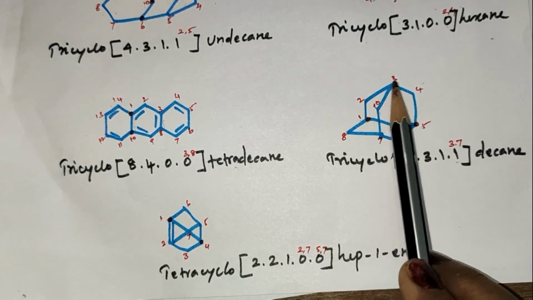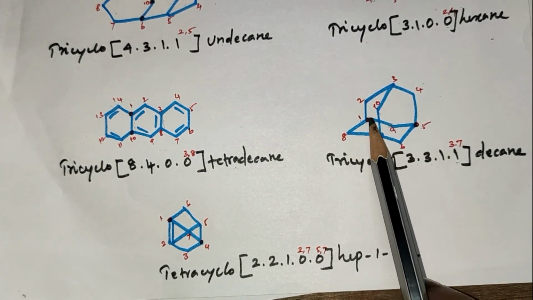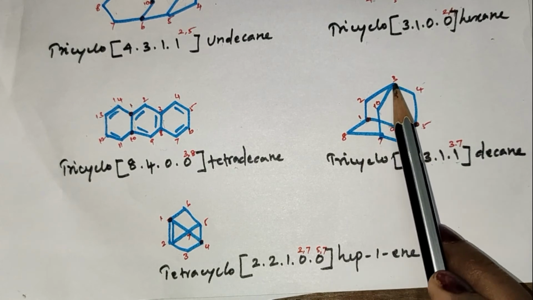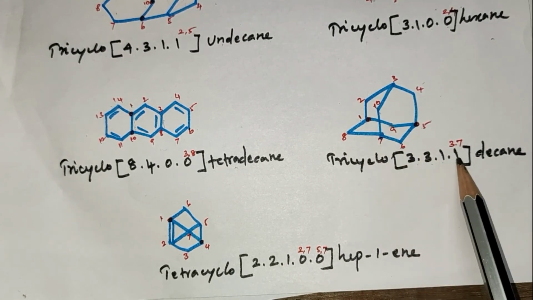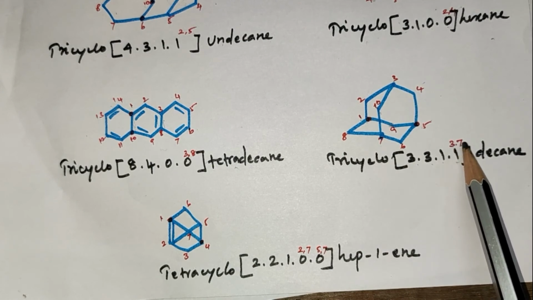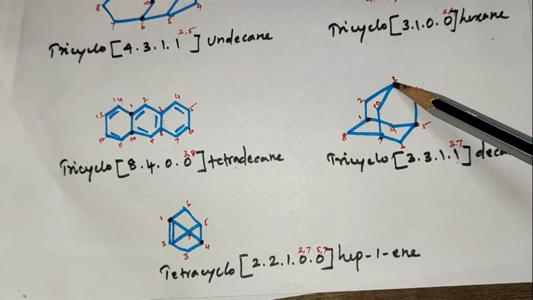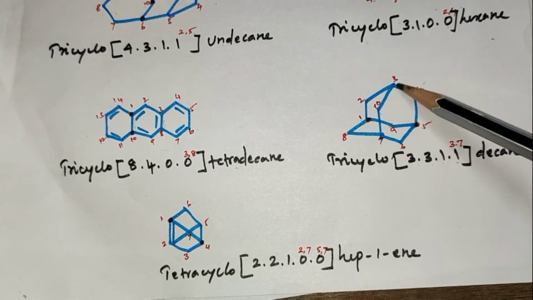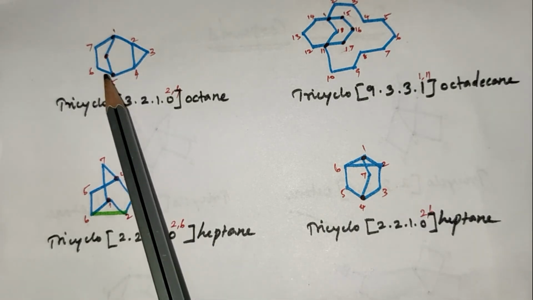So 1, 2, 3, 1, 2, 3, 1 carbon is connecting the bridgehead, and the sub-bridge is also connecting 1 carbon atom. The superscript of the 1 is 3, 7. 3, 7 means connecting the position of the 3rd carbon and 7th carbon is a sub-bridge. In this compound, it is a main bridge.